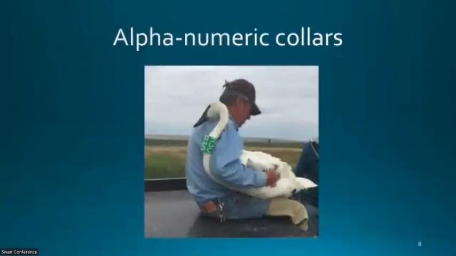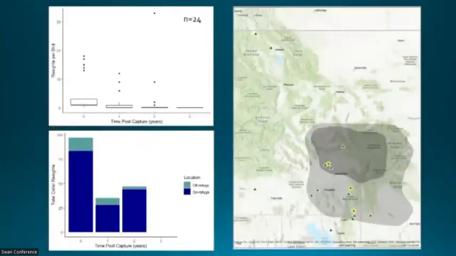So based on the premise that this was a population that didn't travel very far, we went with the economic version first, alphanumeric collars. We deployed, I think, 24 over 2 years across the 3 refuges, hoping that we could get some insight into these questions. And we were wrong.